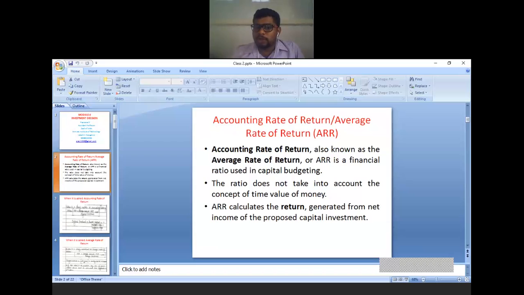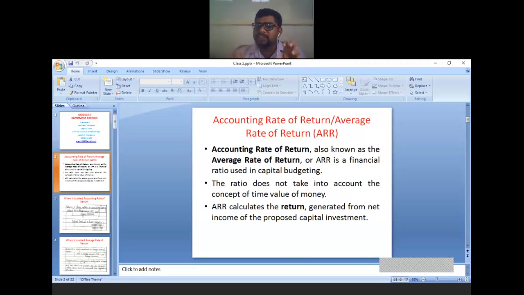The ratio does not take into account the concept of time value of money. ARR technique does not take into account the concept of time value of money. What is the meaning? Time value of money we are not using under this particular method. In simple, time value of money is nothing but discounting technique as well as compounding technique. That technique we are not using under this technique, that is accounting rate of return.